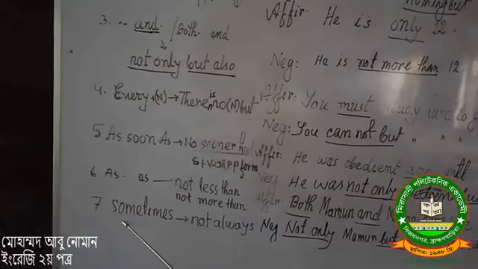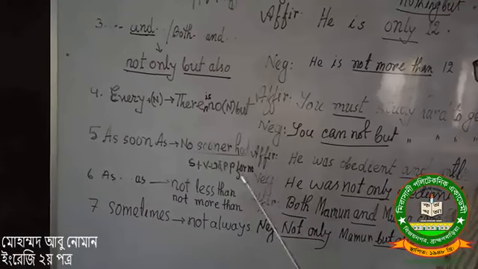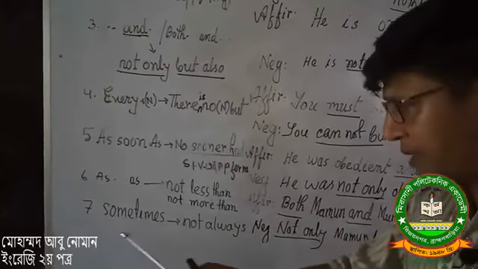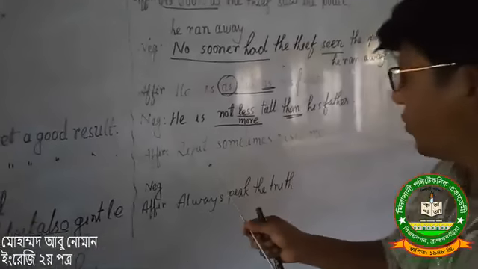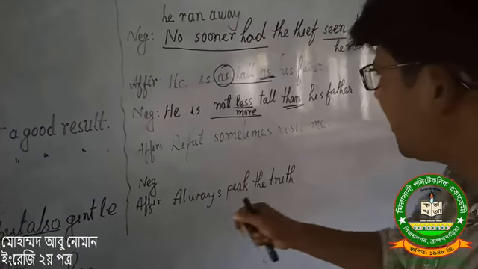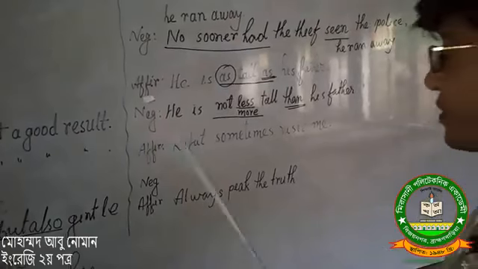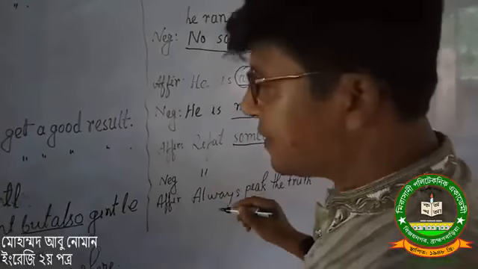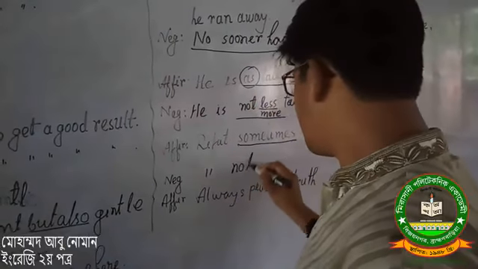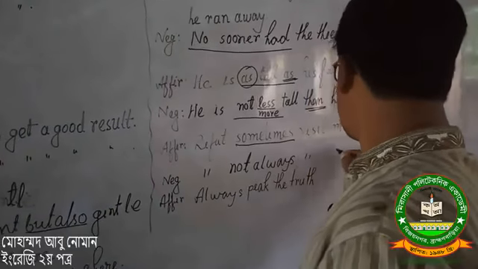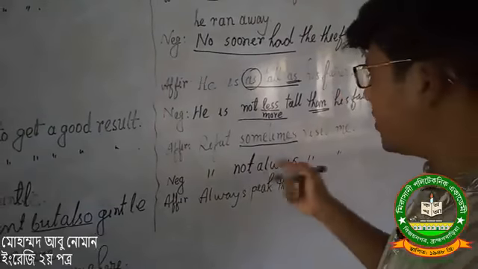Here is another rule: sometimes. If we find sometimes in an affirmative sentence, instead of sometimes we may write not always. Here is another sentence. Look at the board: refer sometimes, visit me. Here I found sometimes. Here we may write: refer, not always, visit me. That is turned into negative.